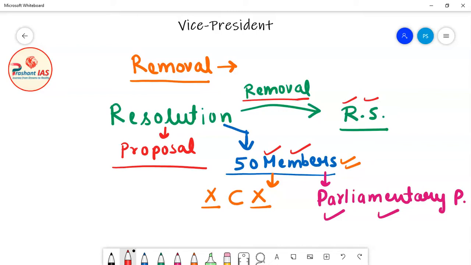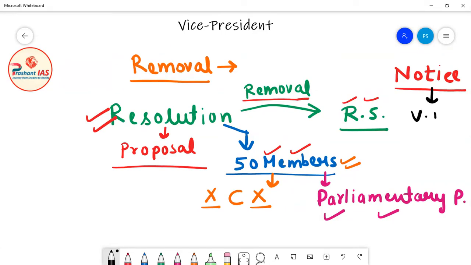Now friends, there is a condition. Now what is this condition? The condition is notice. Now what does it mean? It means that before introducing any such resolution in Rajya Sabha, a notice should be served to the Vice President of India. And what is written in that notice? It is written in that notice that the process of your removal is going to start in Rajya Sabha.